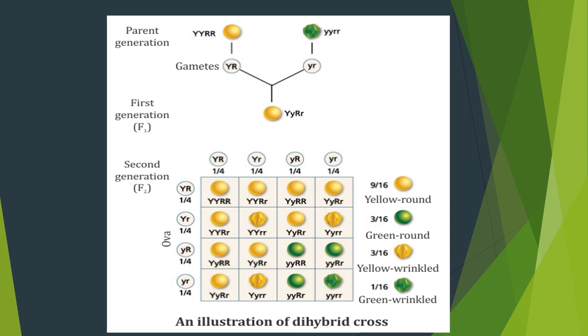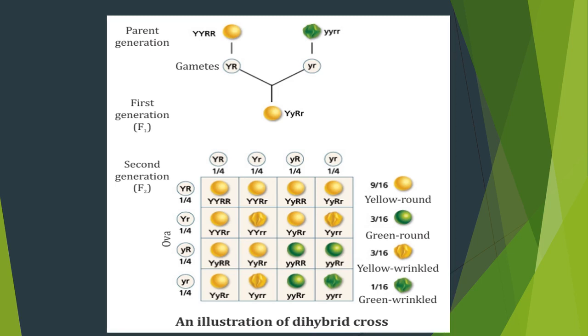Third row, how do you need to fill? The 4 gametes present in the top area should be crossed with the left side third gamete. Clear? The same thing happens for the fourth row also. Okay, now you have done the Punnett square. Now you need to get the answer: how many yellow color round seeds, how many yellow color wrinkled seeds, how many green color round seeds, and how many green color wrinkled seeds should be formed.